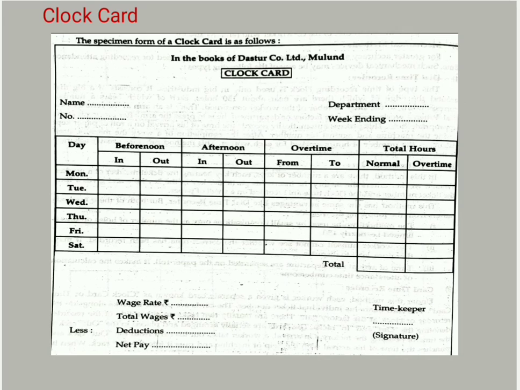In the last space, wage rate, total wages, less deduction, net pay, sign of timekeeper. This card is useful for recording employees' arrival and departure for every day, every week and the full month.